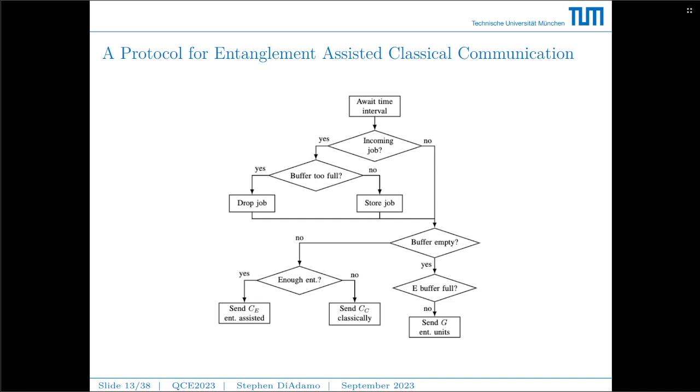If there is no incoming job, then we go look to the buffer, which is the classical buffer. If the buffer is empty, then we try to generate entanglement by taking the yes path. We check the entanglement buffer. If that's full, do nothing. Otherwise, generate entanglement. If the message buffer is not empty, then we need to transmit the classical message with high priority. So we check: is there enough entanglement? If there is enough entanglement, we use the entanglement-assisted communication rate. Otherwise, use the classical communication rate.